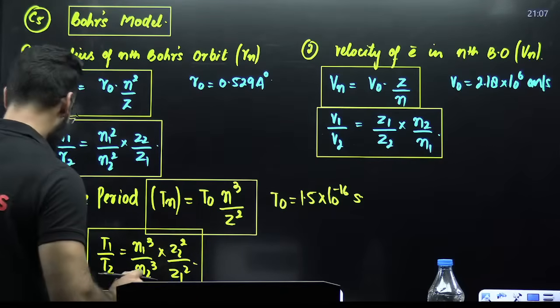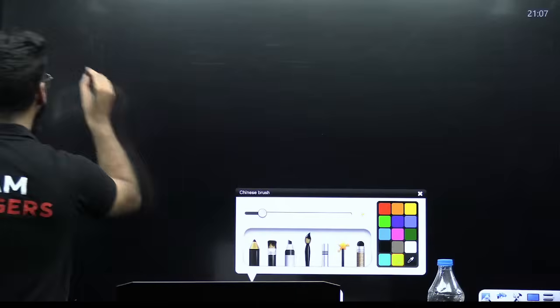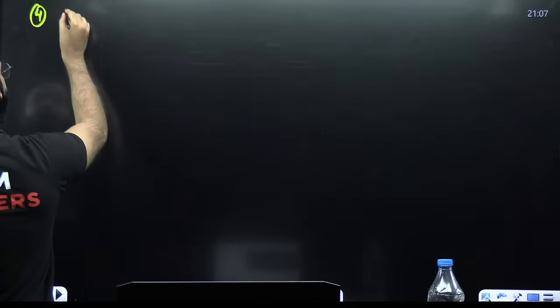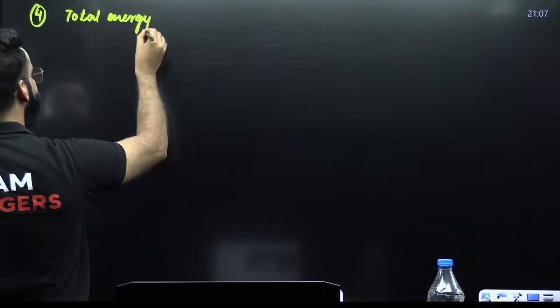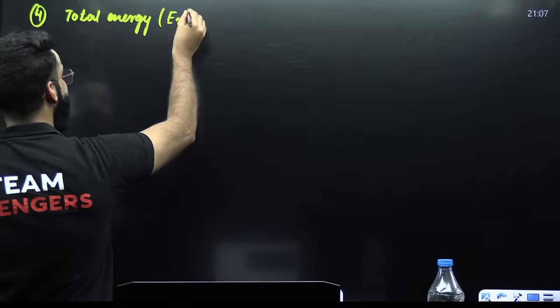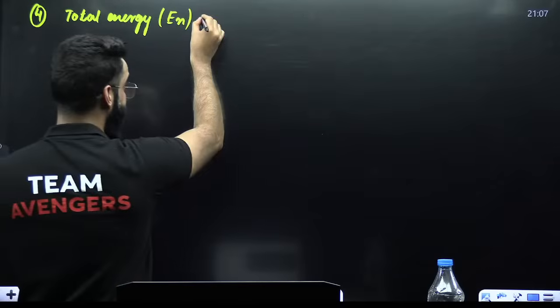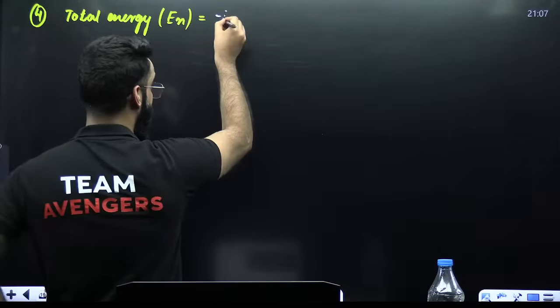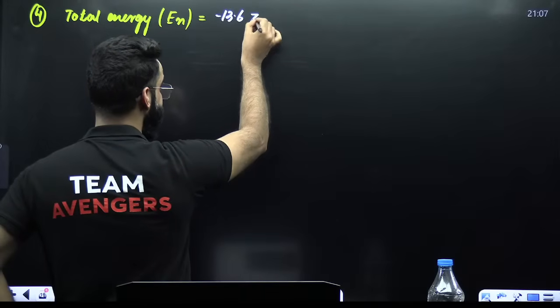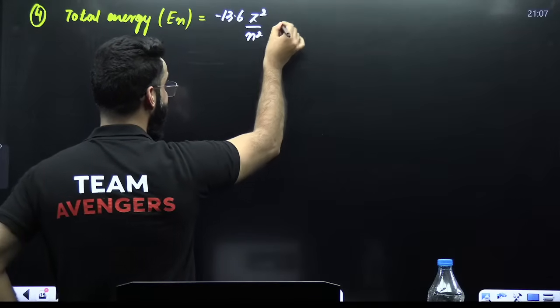Now, the fourth thing, my dear students, which is asked, will be total energy. Total energy of the electron in the nth Bohr's orbit. En is equal to minus 13.6 Z square divided by N square electron volt.